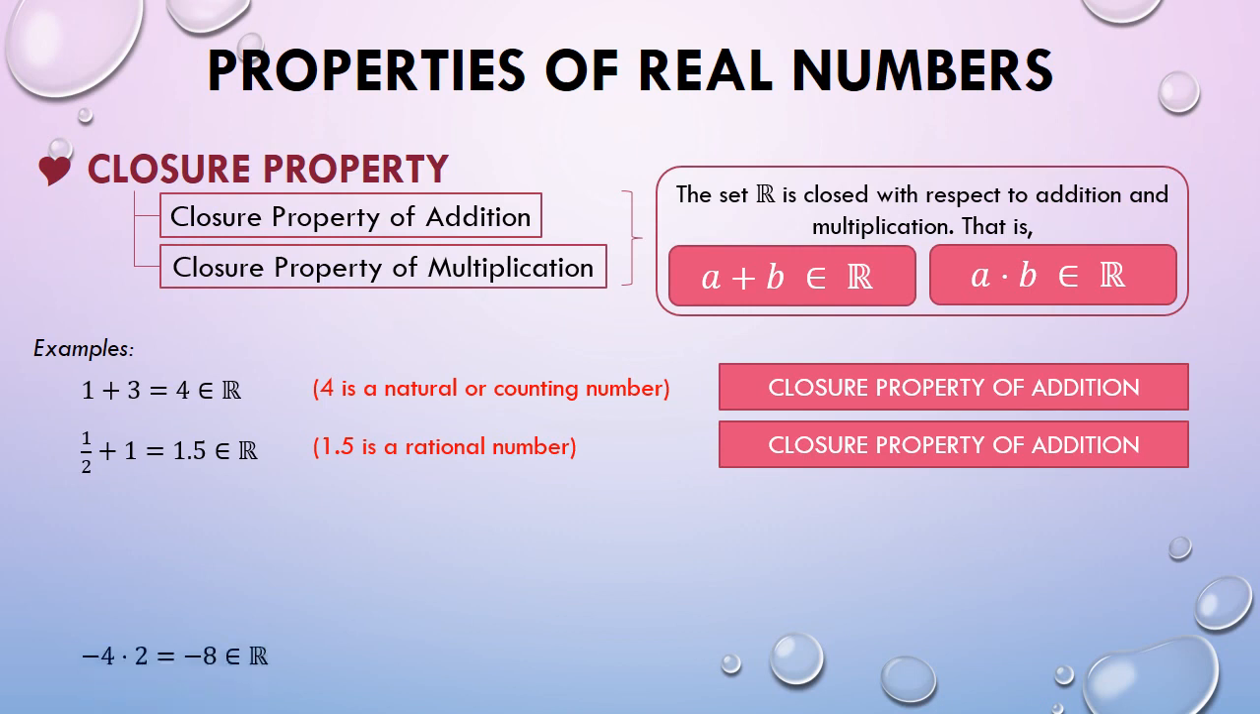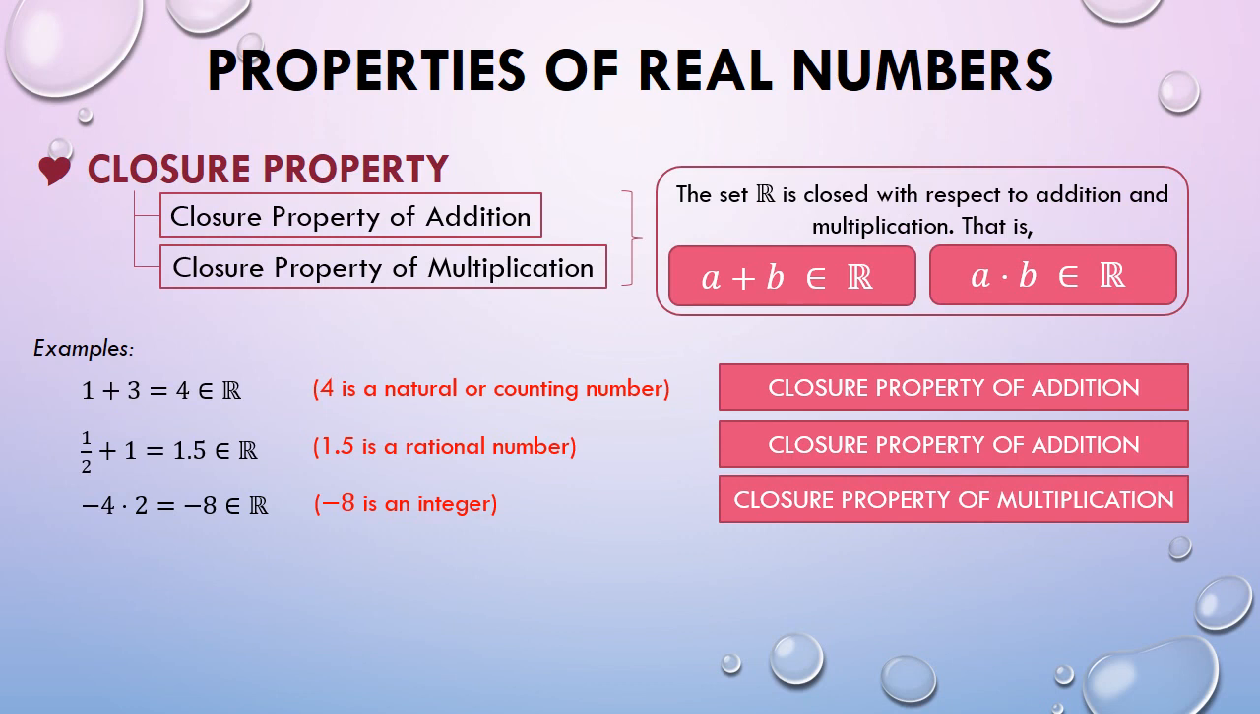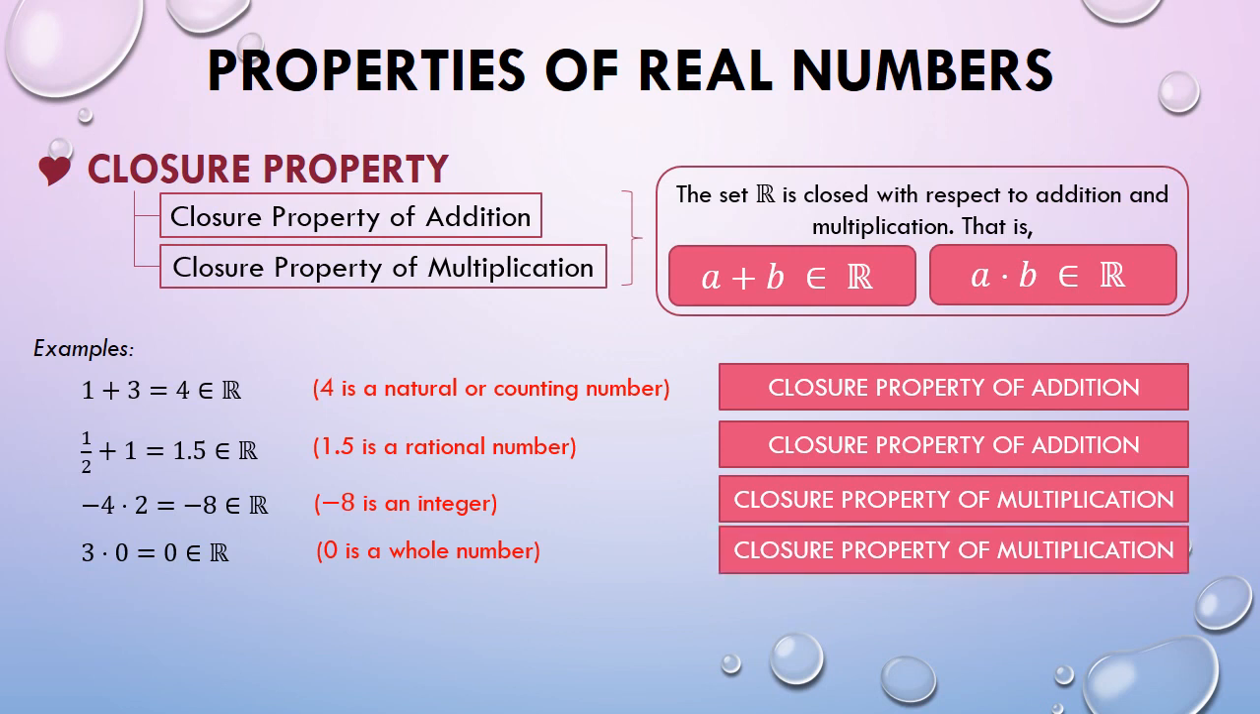Next example, we have -4 times 2 is -8, and -8 is an integer, specifically a negative integer. So this is closure property of multiplication since we use the operation multiplication in this statement. Same thing with the next example. 0 is a whole number. And since the operation used is multiplication, this is justified by the closure property of multiplication.